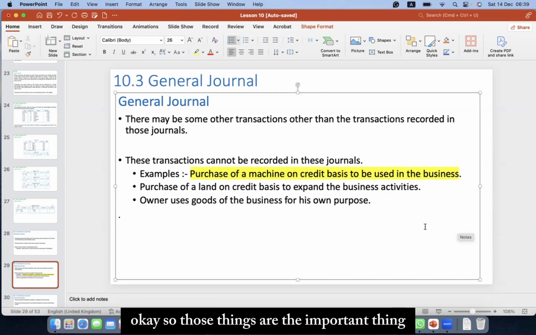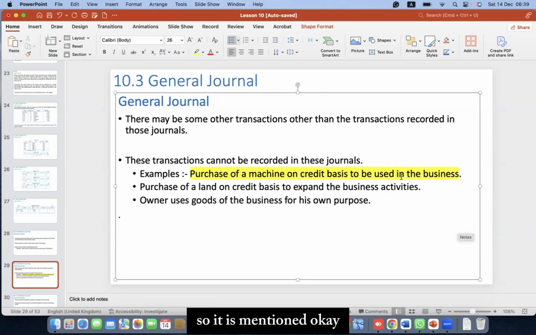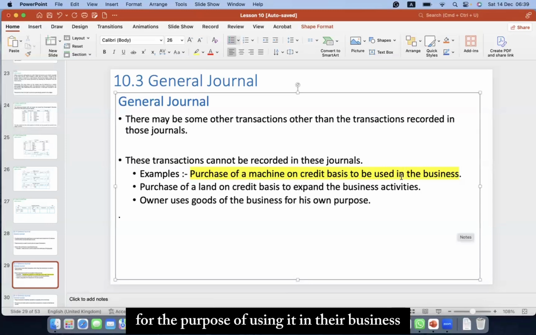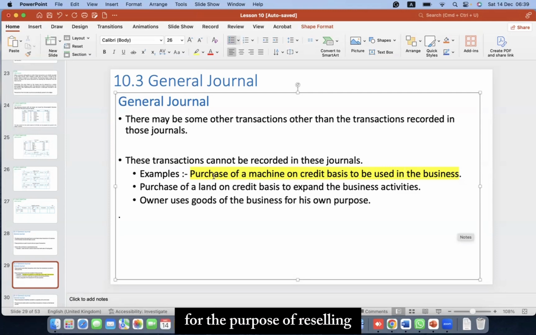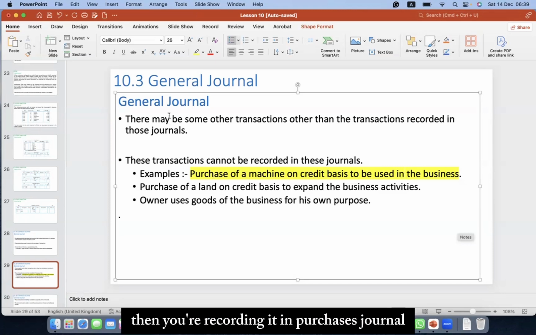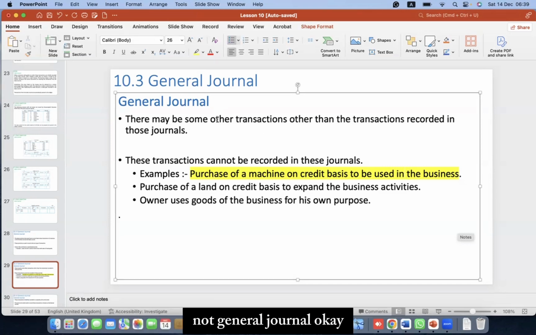Okay, so those things are the important thing when you are looking at a transaction. It is mentioned that you're buying it on credit basis, but not for the purpose of reselling, for the purpose of using it in the business. Then you're putting it to the general journal, not the purchases journal. By any chance, if a transaction comes like purchase of a machine on credit basis for the purpose of reselling, then you are recording it in the purchases journal, not the general journal.